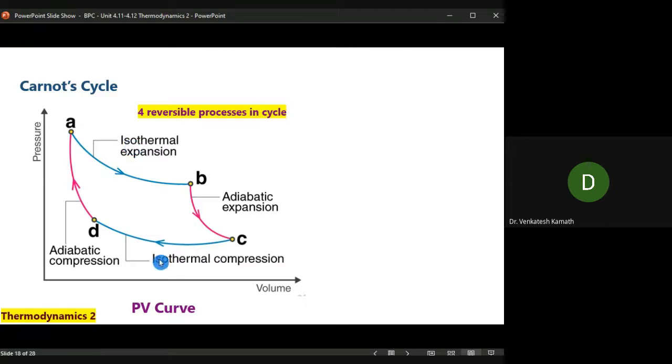Isothermal means constant temperature. At that constant temperature, it can absorb the heat. So it will absorb the heat here, reject the heat here. Reverse process, reject the heat to the surrounding. When it does expansion, the temperature increases, whereas compression, it may decrease, right? It will come back to its original state.